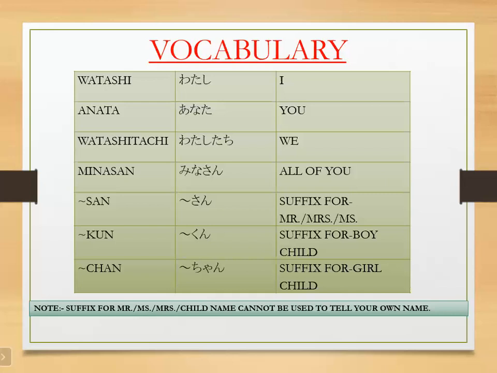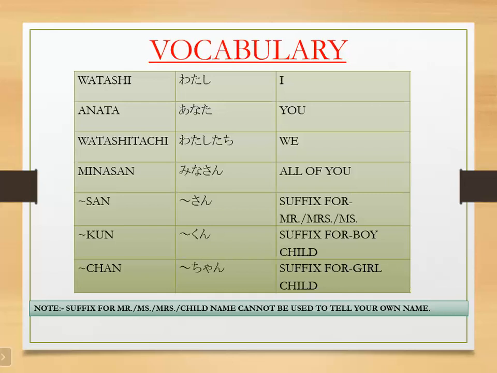Now next is chan. Chan is a suffix for a girl child. If we have a girl child, we will put chan after her name. Suppose, for example, the girl's name is Shona, so it will be Shona chan.